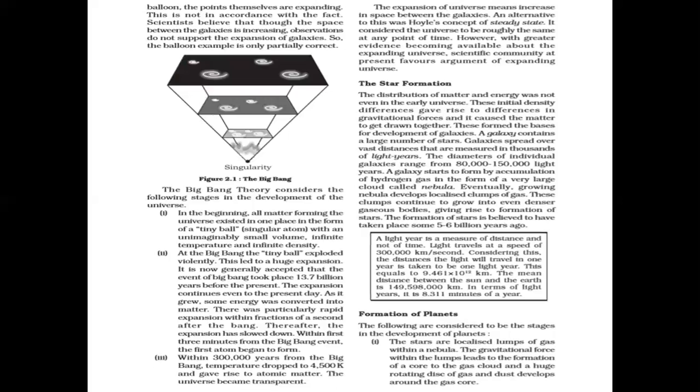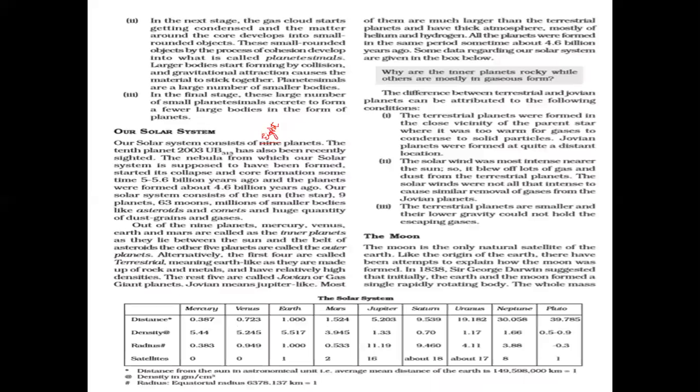Formation of planet. The following are considered to be the stages of the development of the planet. The stars are localized lumps. In the same way, these are also localized lumps of dust. In the next stage, the gas cloud starts getting condensed and matter around the core develops into a small rounded object. This small rounded object, by the process of cohesion, develops into what is called planetesimal. Planetesimals are the smaller bodies of the planet, which in the third stage started coming together and accrete to form a few large bodies in the form of planets.